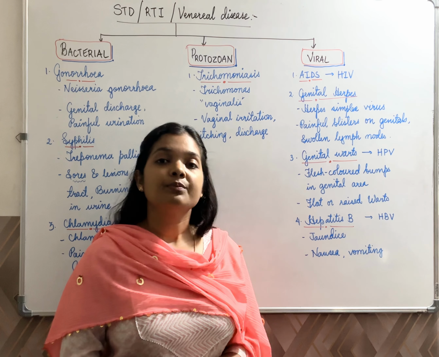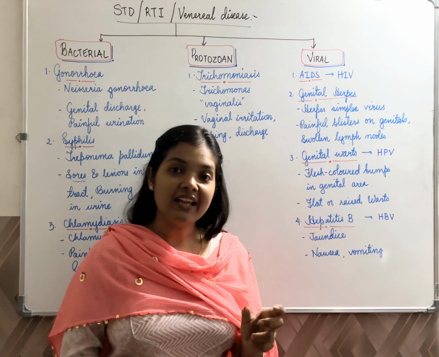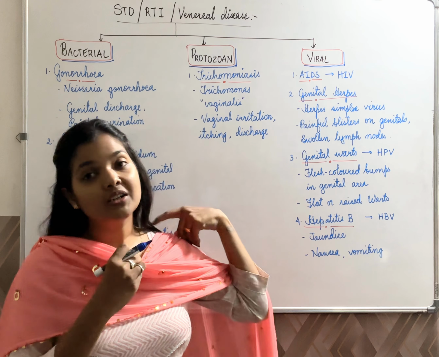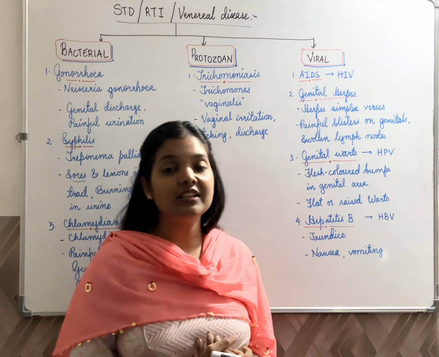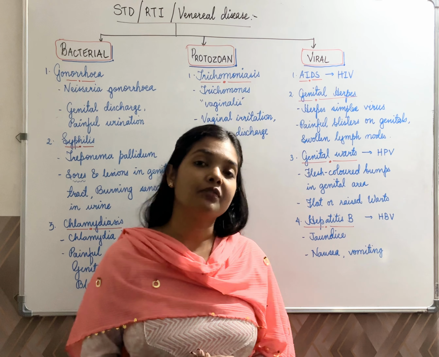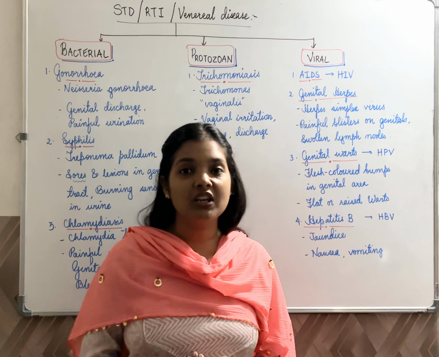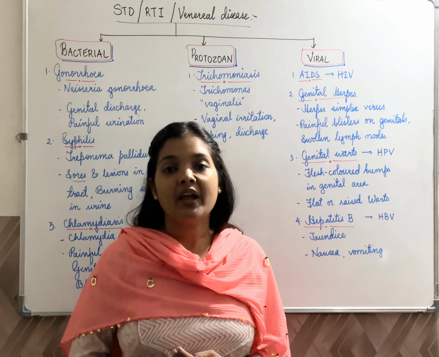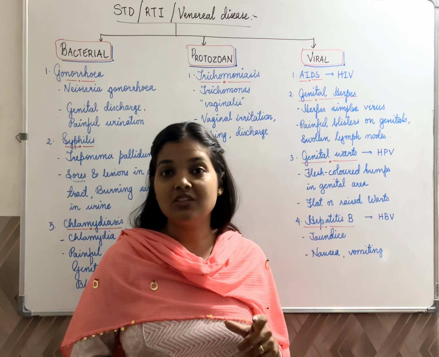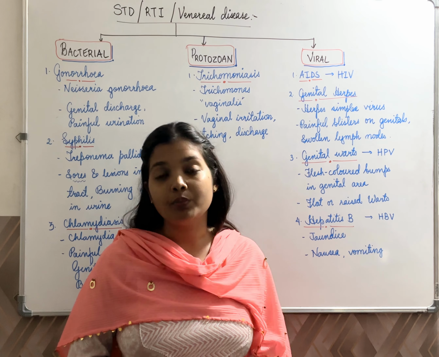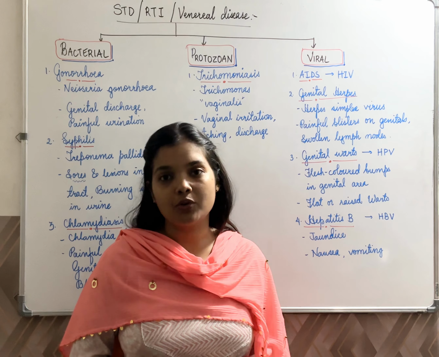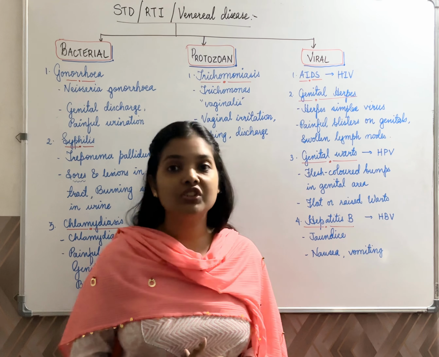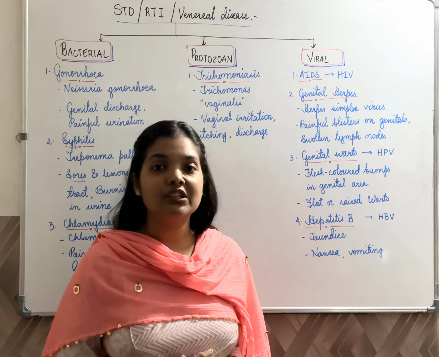It is because the T helper cells, which are actually meant to fight against pathogens, start working as factories for the HIV, and as a result, the immune system becomes very low. One after the other, diseases keep accumulating, and that is why it is not a single disease or symptom, it is a syndrome, in which the person can have persistent cough, fever, nausea, vomiting, and fatigue. All of this could be seen.